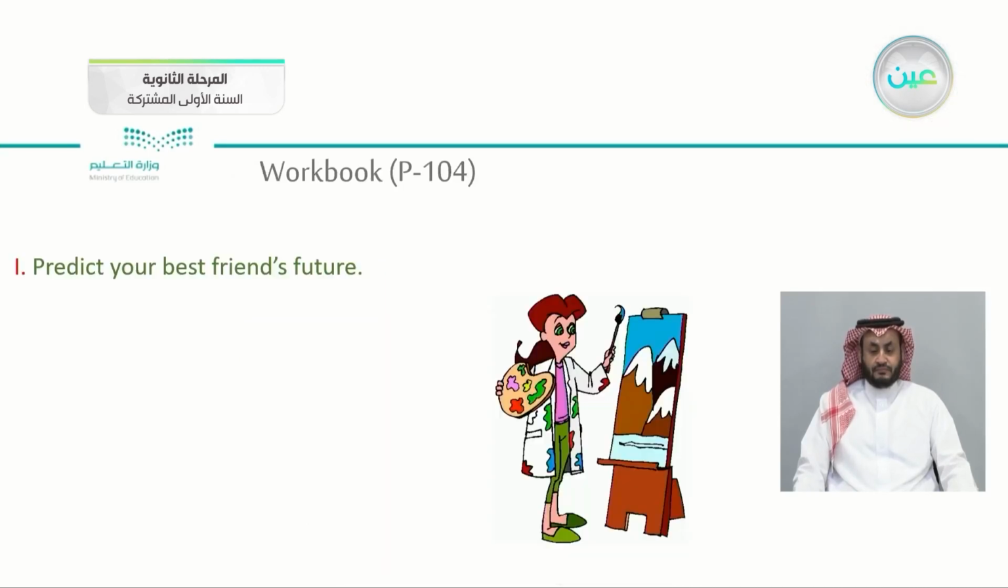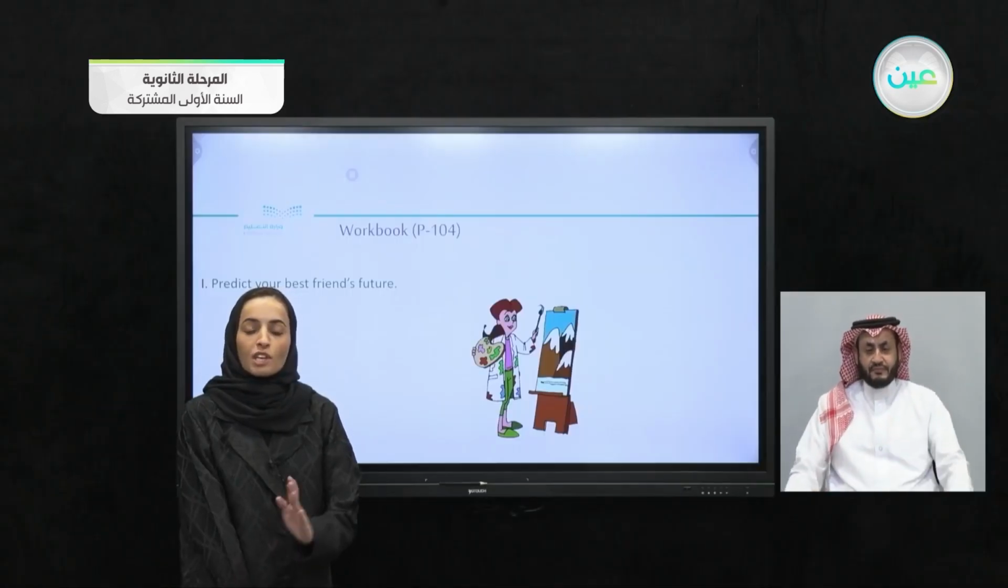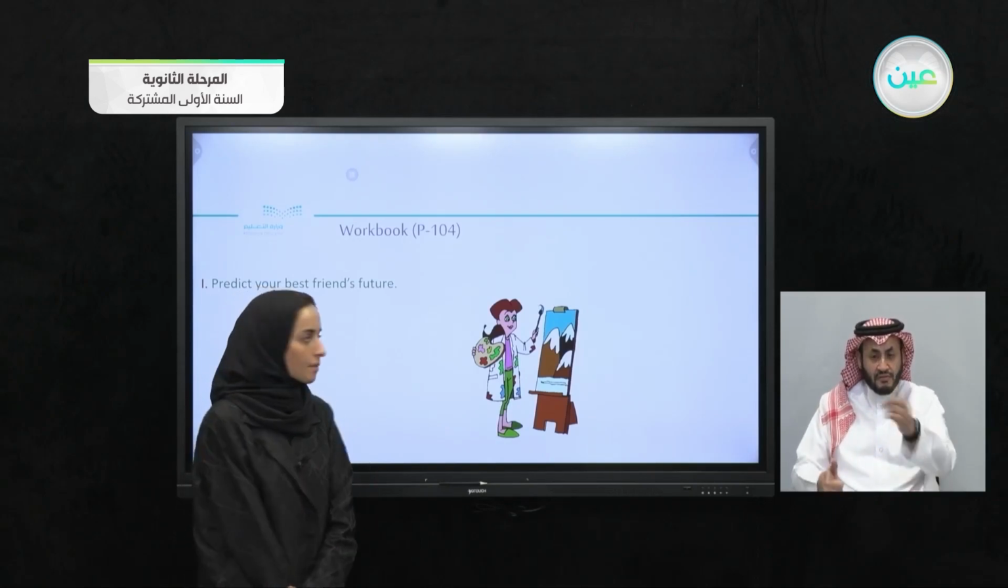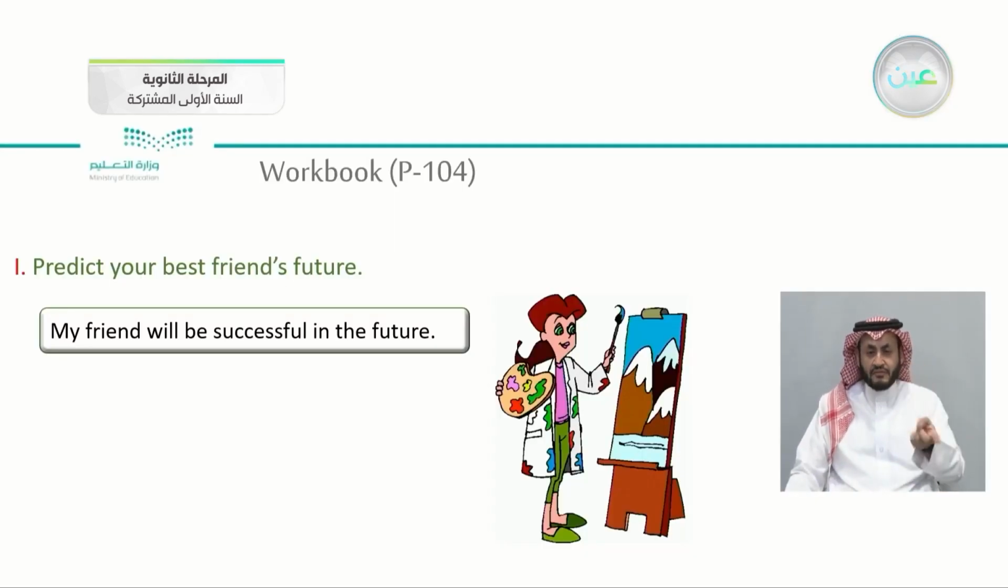We will start with your workbook. We're having an exercise on page 104. Page 104, exercise I. We're having here, predict your best friend's future. We will look at the picture. This is my friend, and we will try to predict, to look into the future and make a guess about my friend's future. This is my friend, and she likes painting. She paints pictures. How about the future? 10 years later, 20 years later, for me, I think that my friend will be successful in the future.